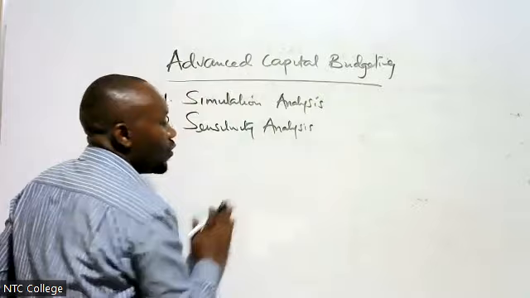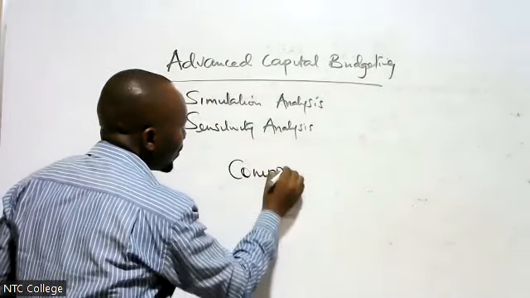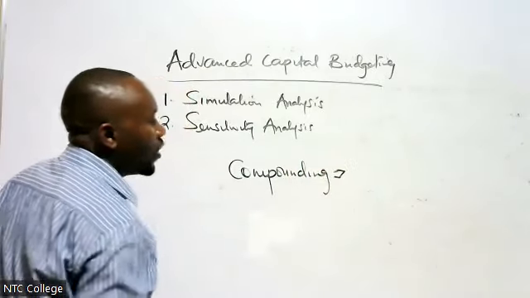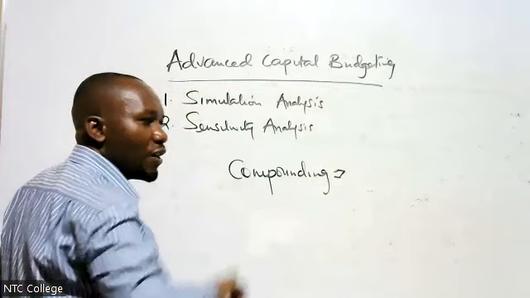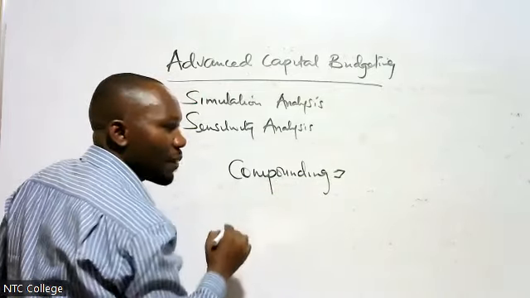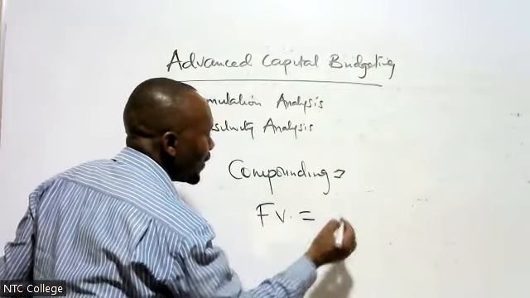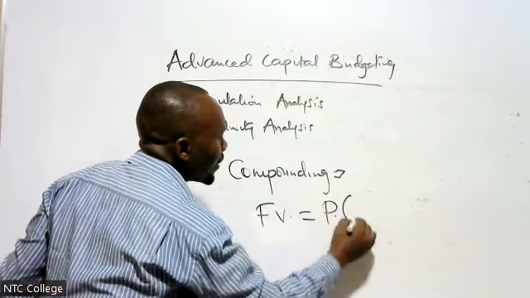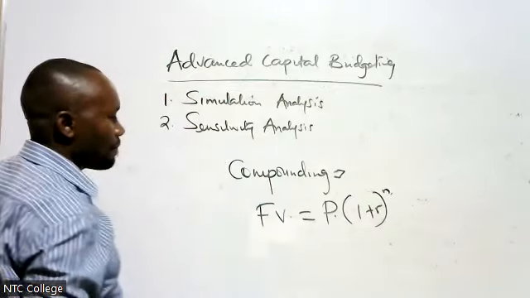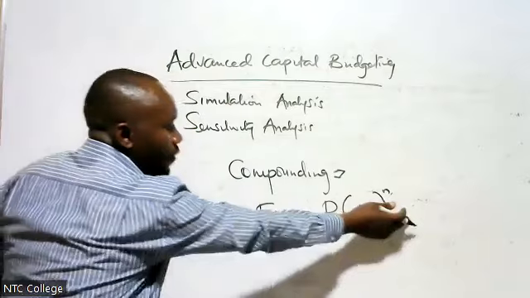So, you know compounding. Compounding is when you move from now into the future. This is the method of calculating the future value. The future value of anything is the principal today times (1 plus R) raised to n. That is compounding. Discounting is different.